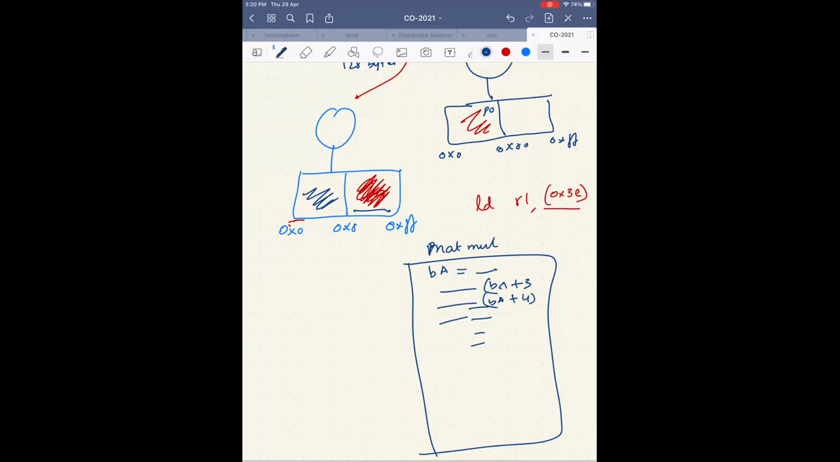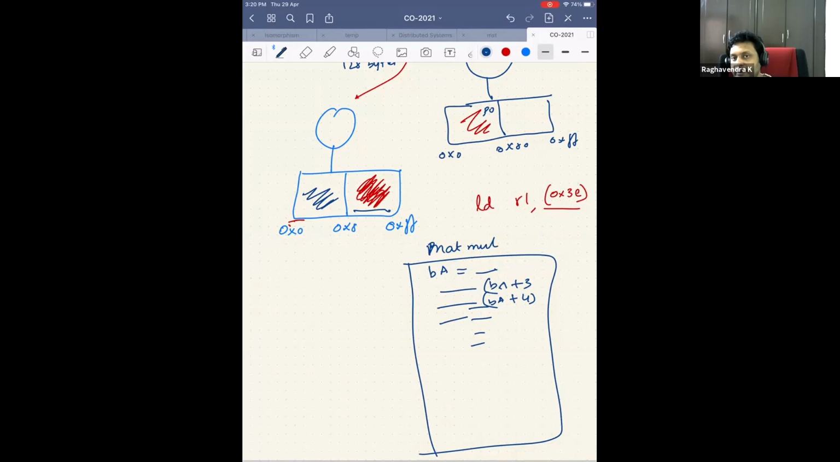Is 0x80 in P1? No, right? This is a program. I am writing this program. When I write this program, I don't know whether it will be running here, or here, or here. I don't know. So what will I write in the base address? Any trick that you want to use?